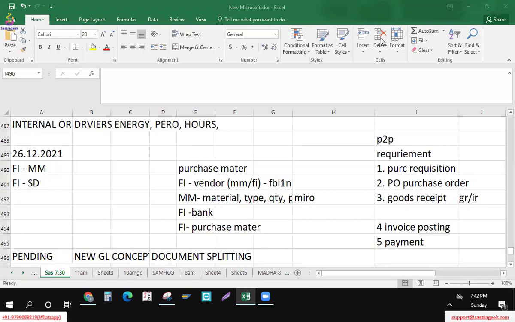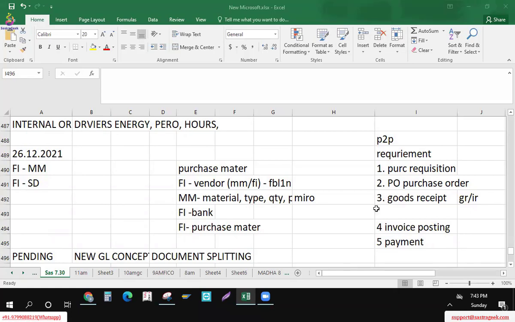P2P is called procure to pay, the process of obtaining raw material, consumables, services, and assets from external suppliers, and then paying them, like water, electricity, etc. In the cycle, the end user will raise the purchase requisition for whatever goods and services are required and send it to the purchase department. The purchase department will do research and analysis for the vendor, select the correct vendor, and set them up in the system.